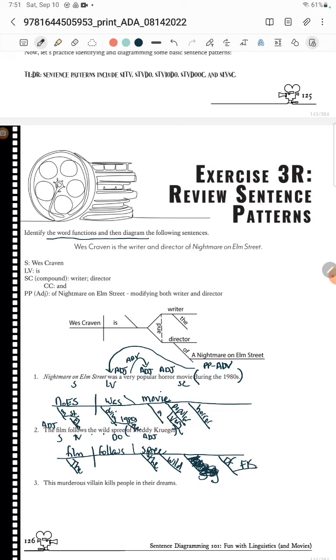Okay, cool. This murderous villain, so that's my villain, and what does he do? He does a thing, he kills, and what does he kill? He kills people. And then, my pen is acting up again. In their dreams, that's where he kills them, so that is an adverb. And then it's this villain, so that's an adjective. He's a murderous villain. That is also an adjective.